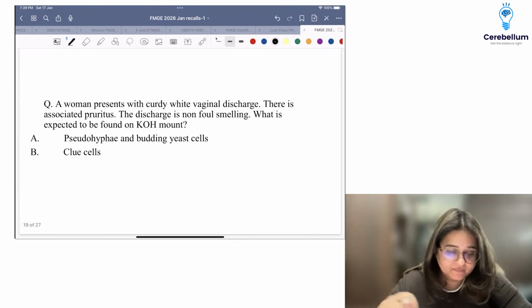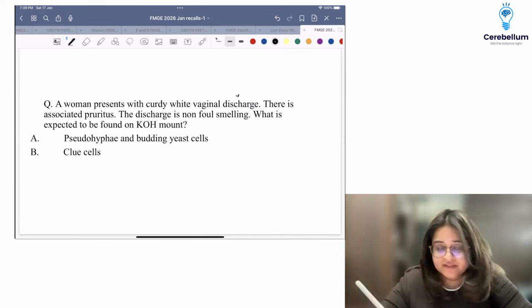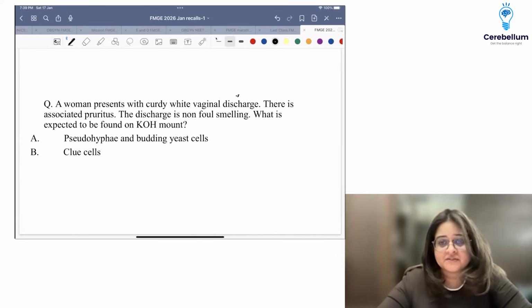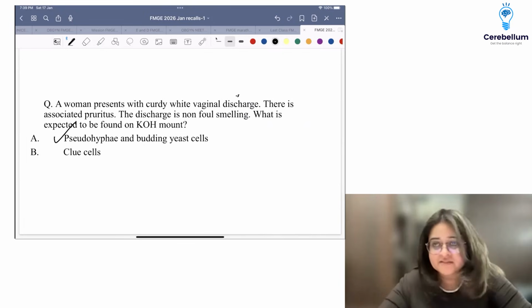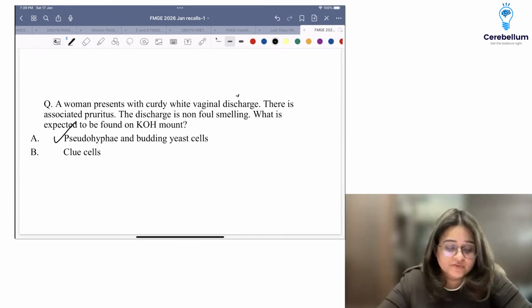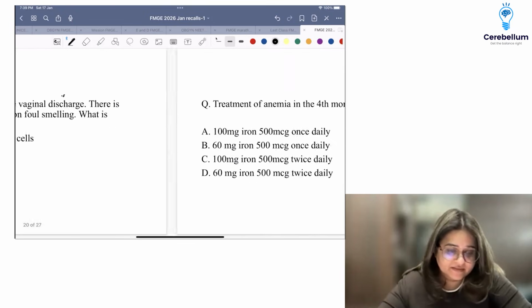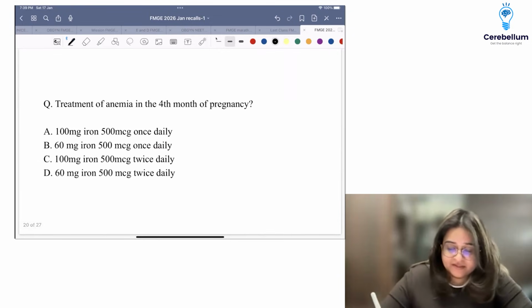Okay. Then there's a question, very easy question. Curdy white vaginal discharge, pruritus, non-foul smelling. You will see pseudohyphae. This is nothing but candidiasis. What will you see? Pseudohyphae and budding yeast cells. Right. Okay, again, easy question.